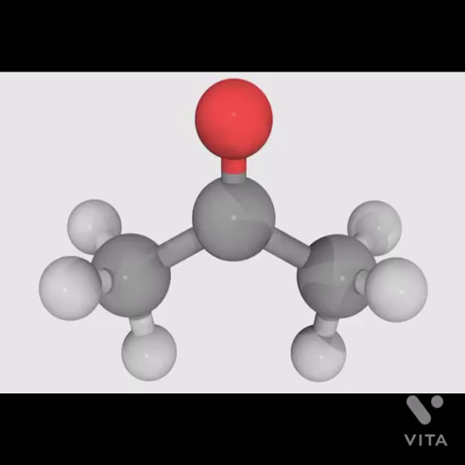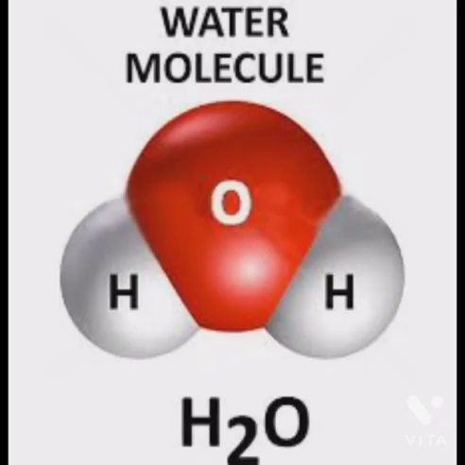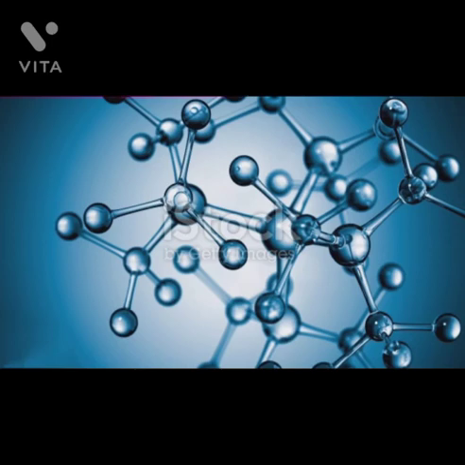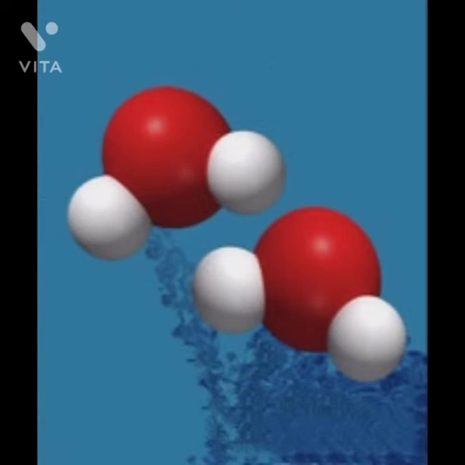When atoms of two or more elements combine, they form a molecule of a compound. A water molecule is formed by two atoms of hydrogen and one atom of oxygen. The number of atoms in a molecule of an element is called its atomicity. The combining capacity of an atom is its ability to make bonds with other elements.